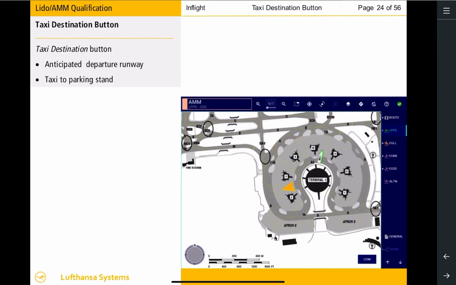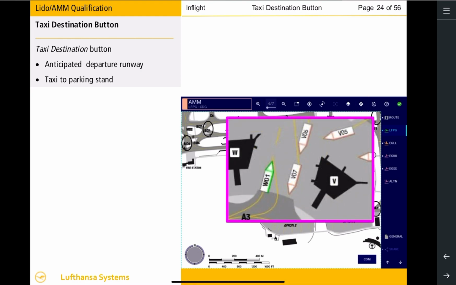A selected parking stand can be deselected by selecting the corresponding button again or by selecting a different parking stand as the new anticipated parking stand in the Parking Stand Selection window. A selected parking stand can also be deselected on the airport map directly by selecting the highlighted parking stand label. When the display of Lido AMM is at its maximum zoom level, you can define a parking stand as the taxi destination directly on the airport map by selecting the corresponding parking stand label.